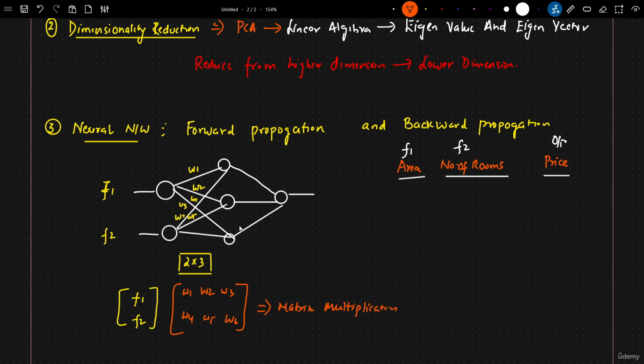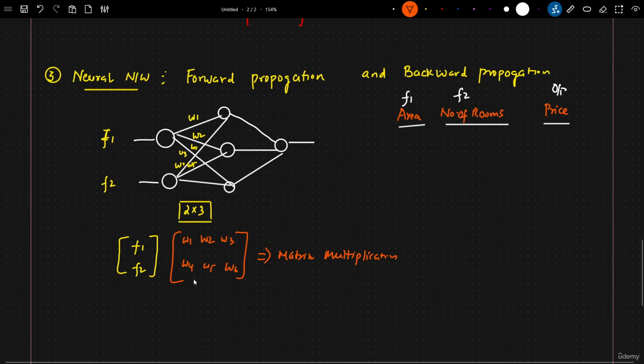Matrix multiplication is required, and this is just the first step. I do not want to teach you more going forward because I'm not considering this a prerequisite. One of the operations will be that we need to take all the inputs and multiply them with all the weights, right? Then we have to take the other inputs and multiply with all the weights. So here, if you see, this involves matrix multiplication.